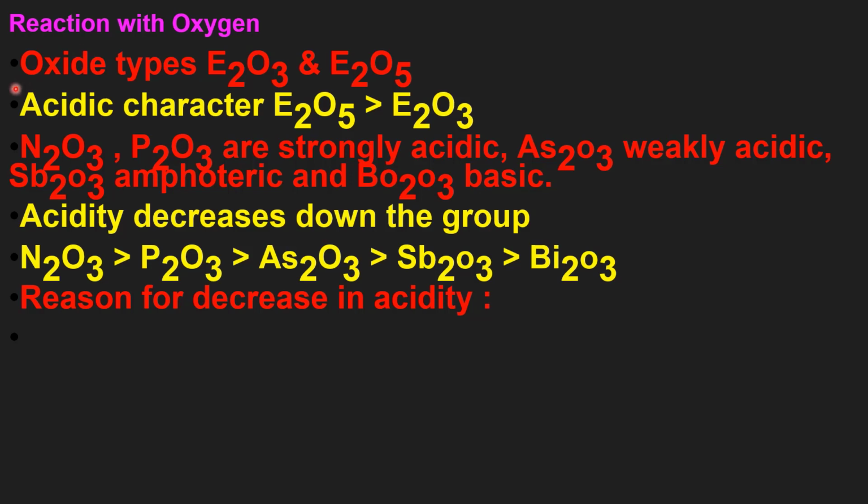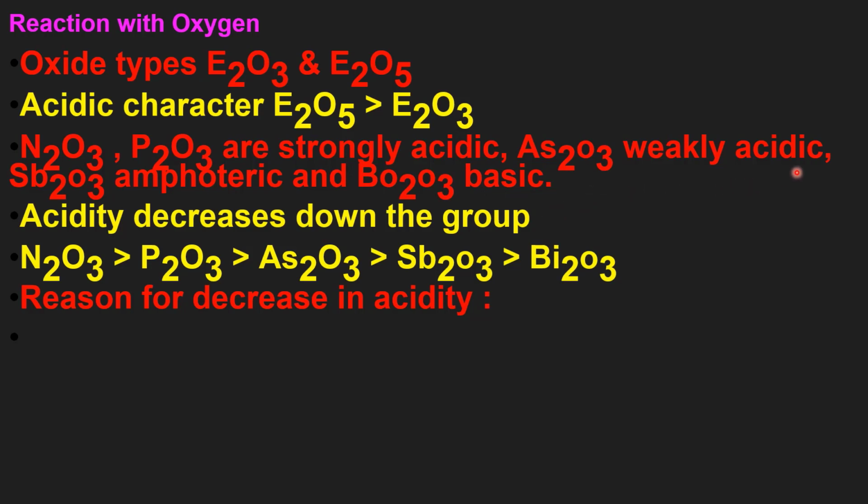15th group elements react with oxygen and form oxides of types E2O3 and E2O5, that is, trioxides and pentoxides. The acidic character of a pentoxide is more than that of the respective trioxide. In trioxides, N2O3, dinitrogen trioxide, and P2O3, diphosphorus trioxide, are strongly acidic.